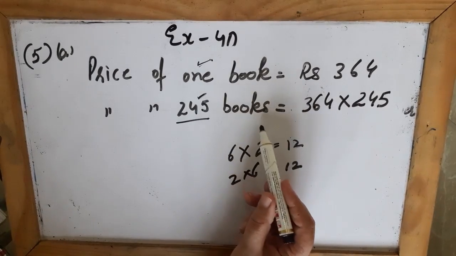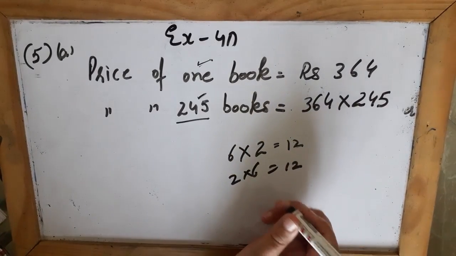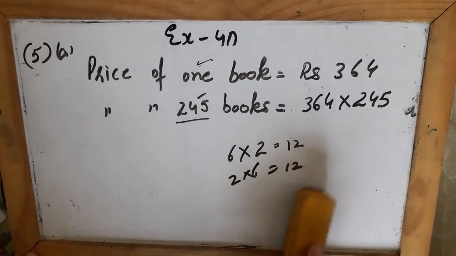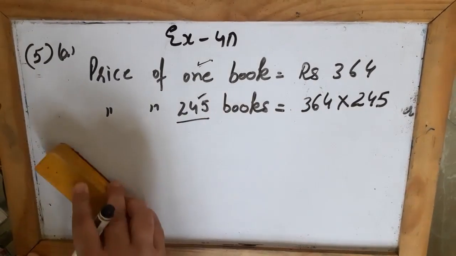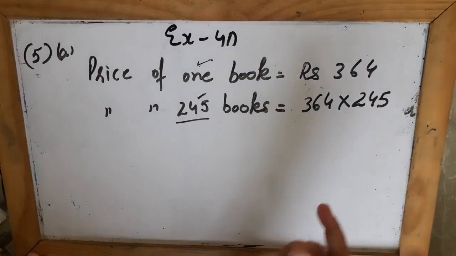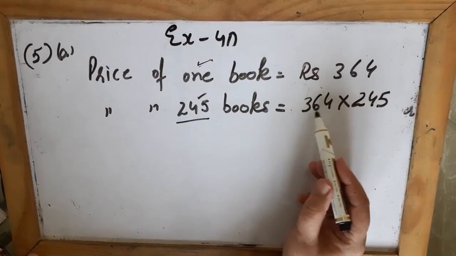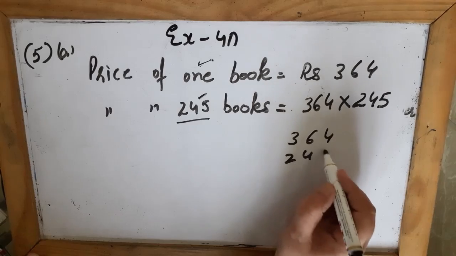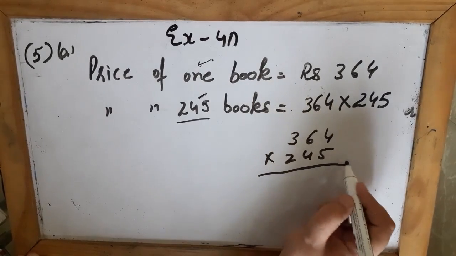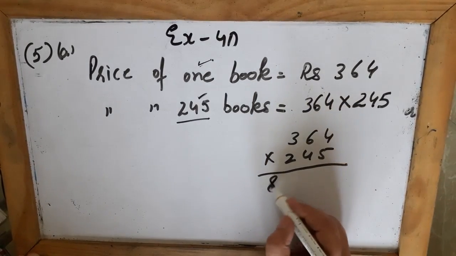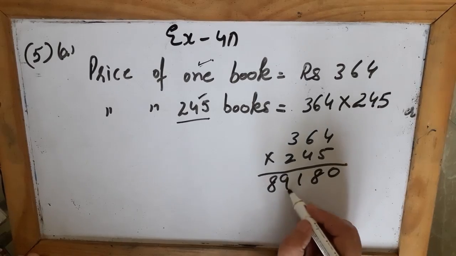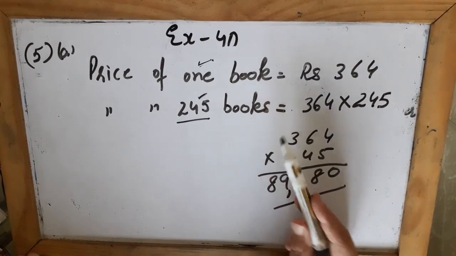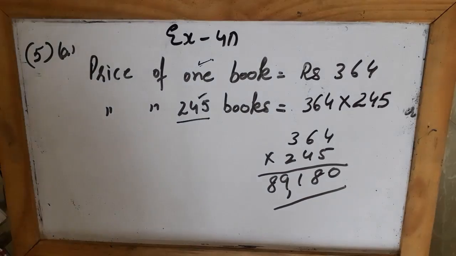So in multiplication, it does not matter which number you keep on the first place and which on the second place, but it's always better to keep the bigger number up. So multiply these two numbers and you will get the answer. 89,180 rupees is the price of 245 books.